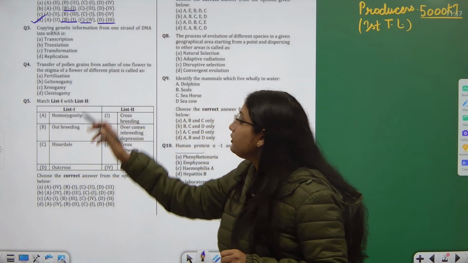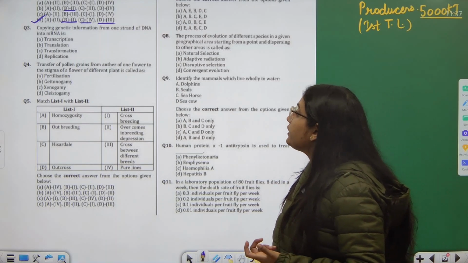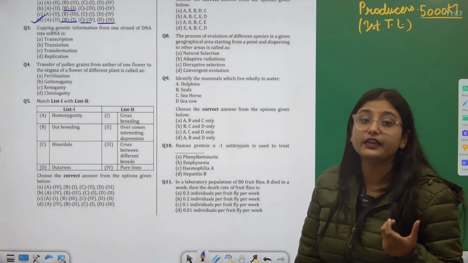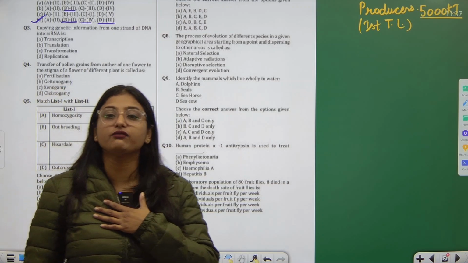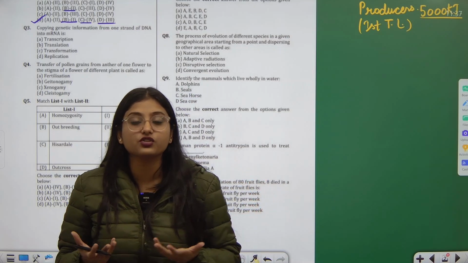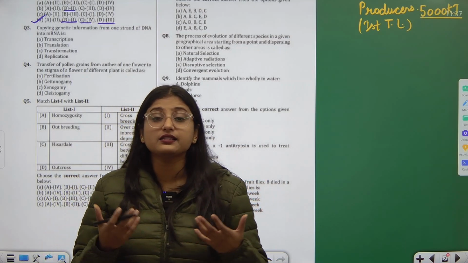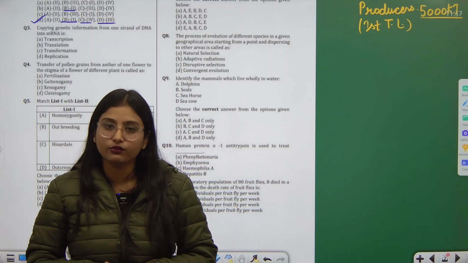So here, just reading one question out of it: copying genetic information from one strand of DNA into mRNA. Now what happens is DNA is our genetic material and we all know that it passes over generations to generations. But what is actually DNA carrying? DNA is carrying some sort of information with respect to our body features, right?